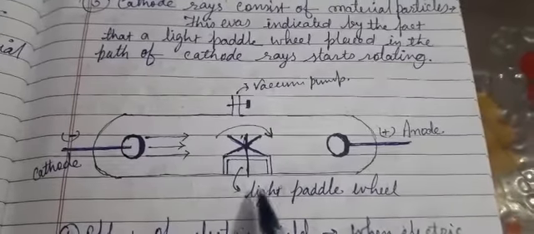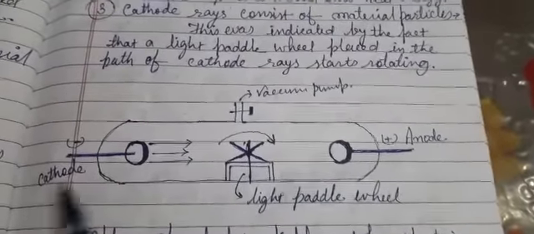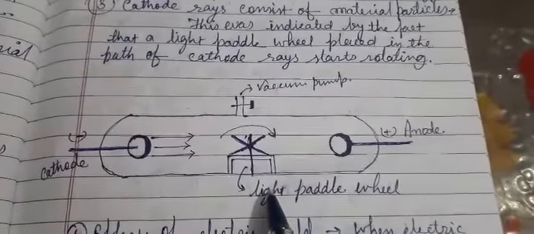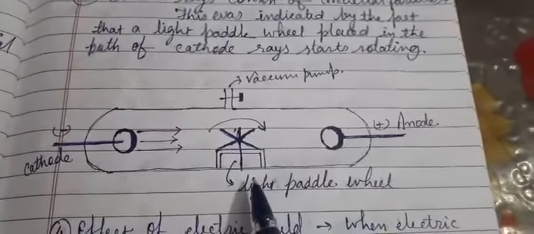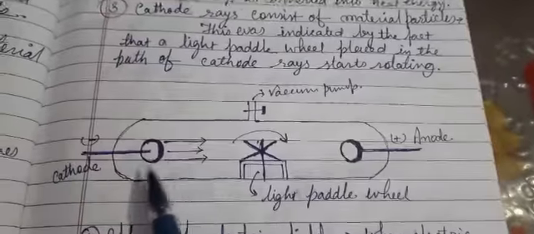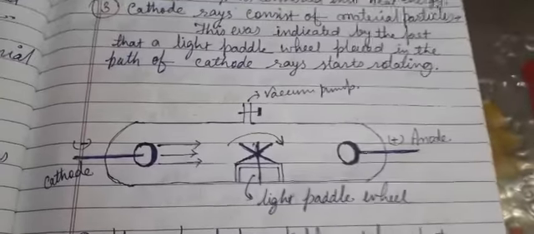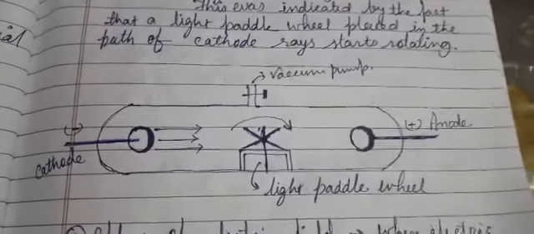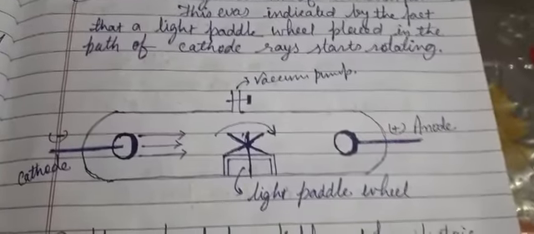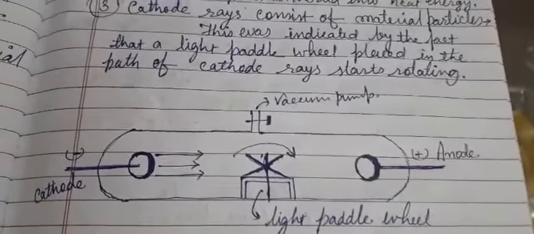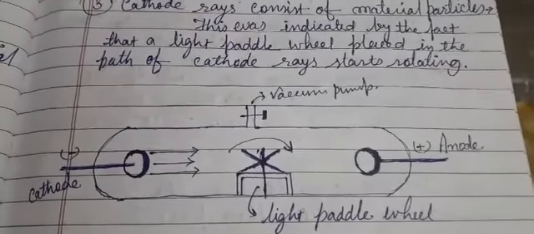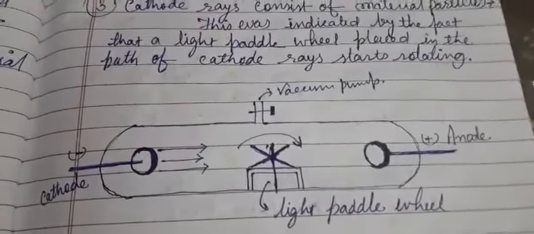In the case of these anode rays, even a slightly heavier paddle can be made to rotate, because the anode ray is heavier than the cathode rays. So a slightly harder paddle wheel can also be used here in this experiment.